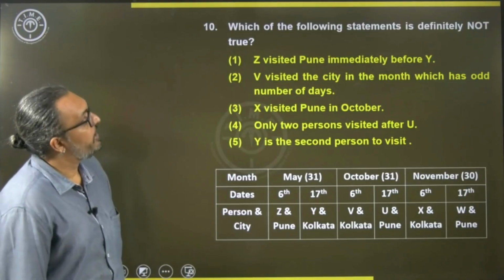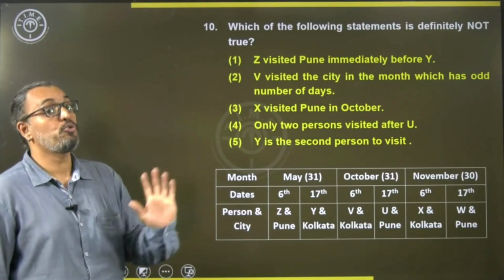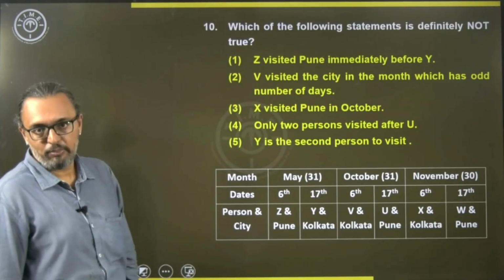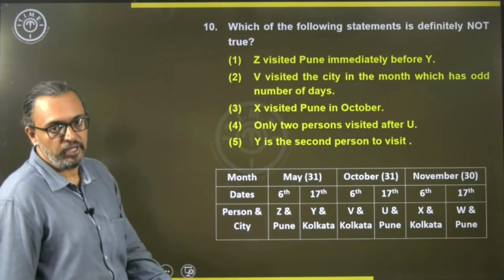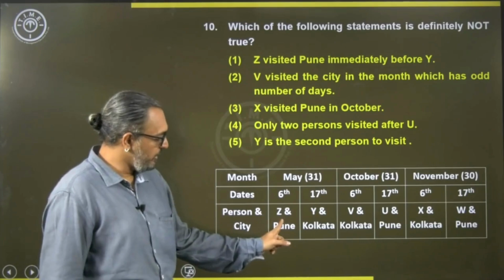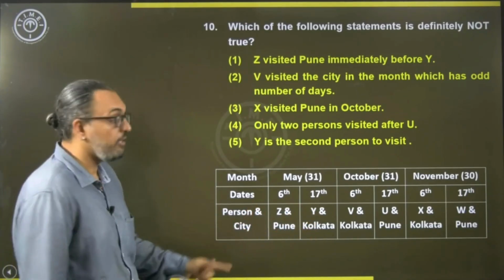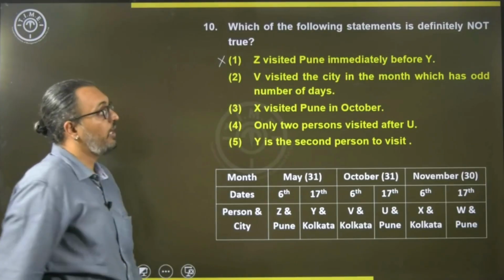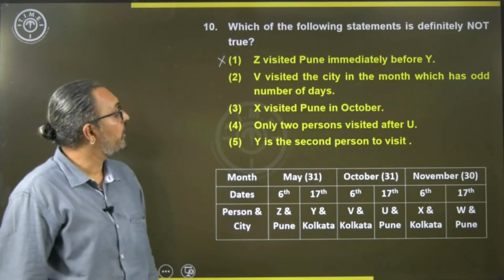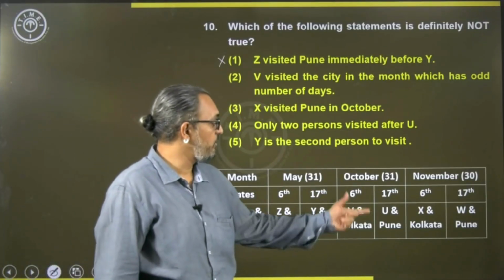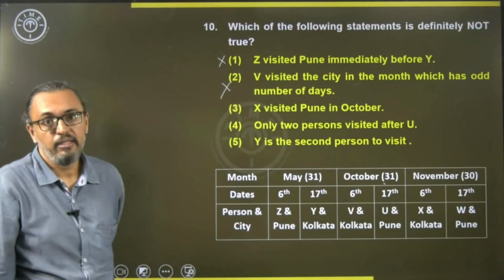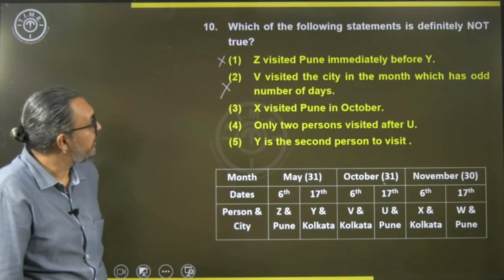Then, which of the following statements is definitely not true, he says. Okay. So, more than one of the above is not given. So, we will check one by one. Whichever is not true, we need to choose that. So, Z visited Pune immediately before Y. Z is visiting Pune immediately before Y. So, this is true. So, not an option. I need an option which is not true. Then V visited the city in the month which has odd number of days. So, V is visiting a city in the month that has odd number of days. Correct, October. So, this is true. So, again I cannot choose this as the answer.